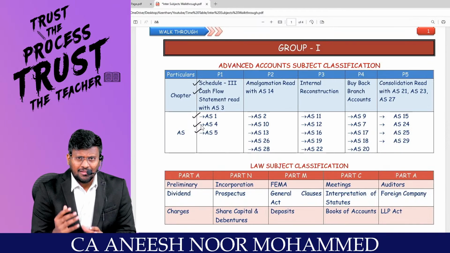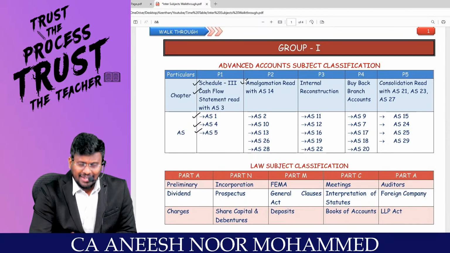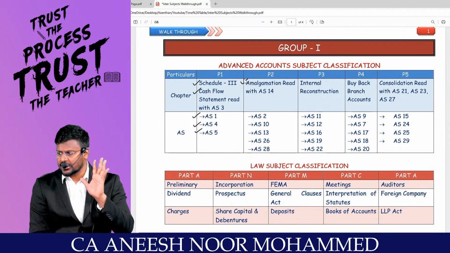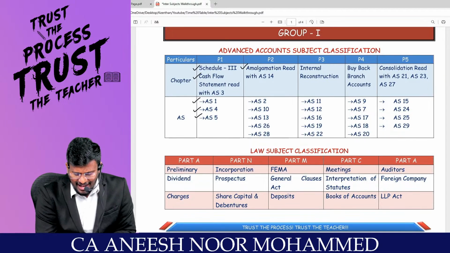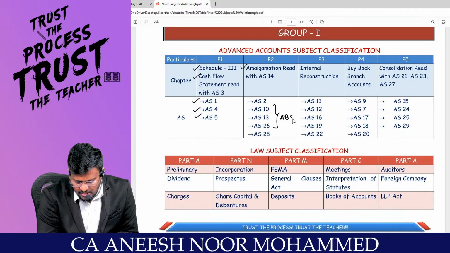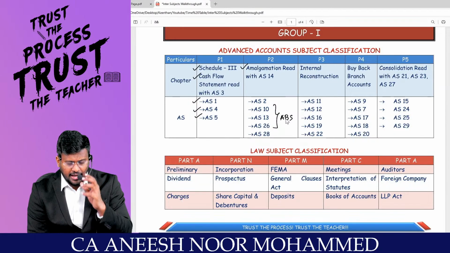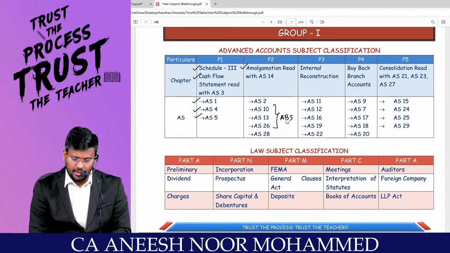Once you prepare this part, move into a little big topic, which is amalgamation, read with AS14. Then the asset-based standards, AS2, AS10, AS13, AS26 and AS28.